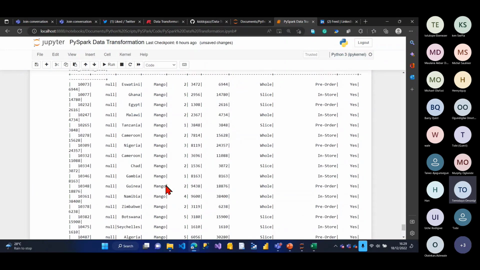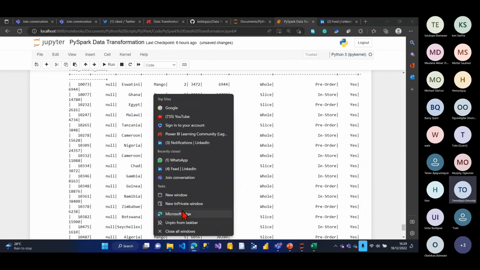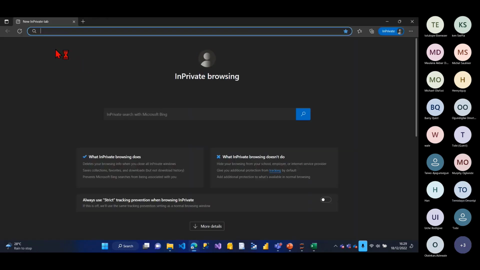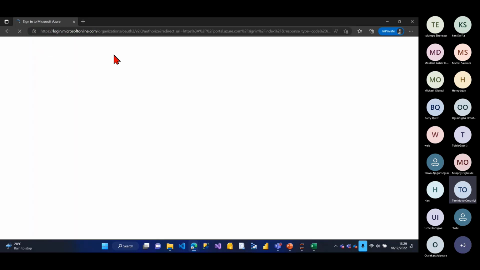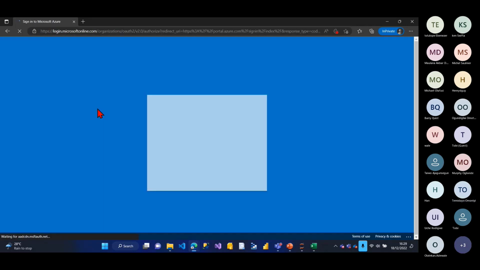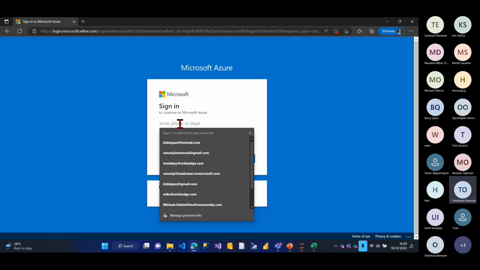Let's go to the work of today. I've not done the work of today. So let's go to our Databricks. Open an incognito window. Okay, so I'll go to my Azure portal. Okay, so let me just log in. I'm coming.